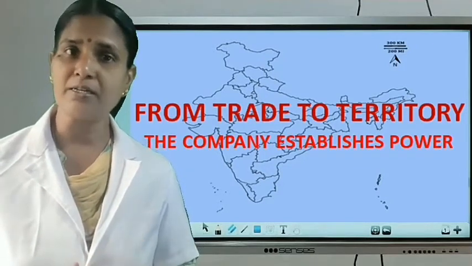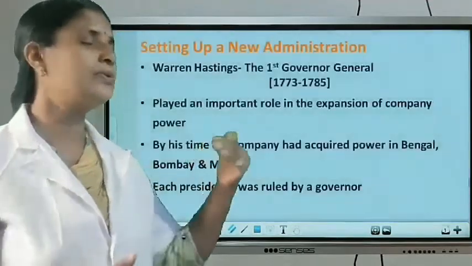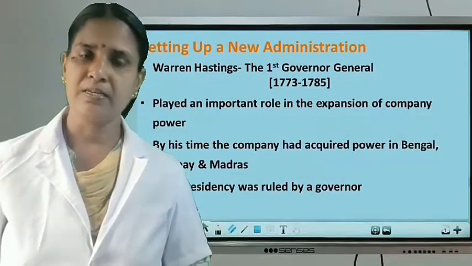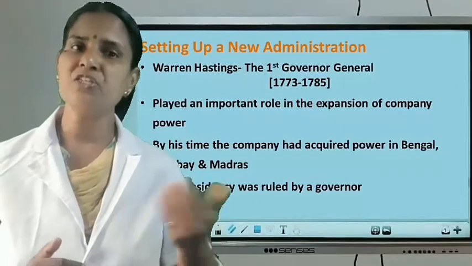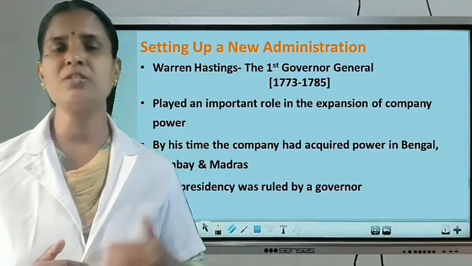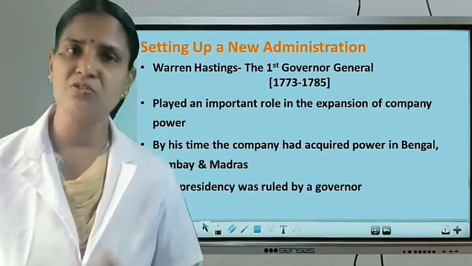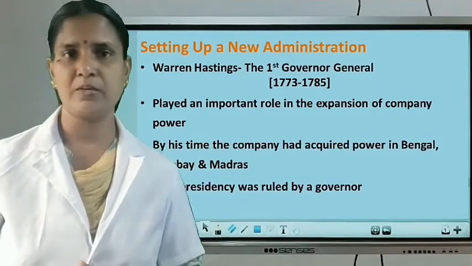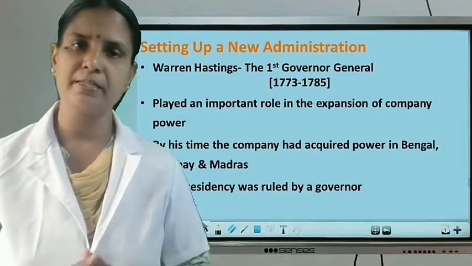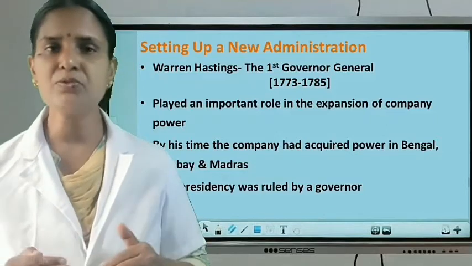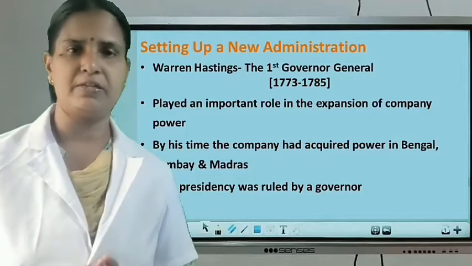Now, can we start the next part of this lesson? The last part: setting up a new administration. Here, what were the methods introduced by the British government to establish more power in India and to improve the administrative system in India? That is for the welfare of the East India Company and the British government. They introduced good administrative reforms. Now we can look at what they were.